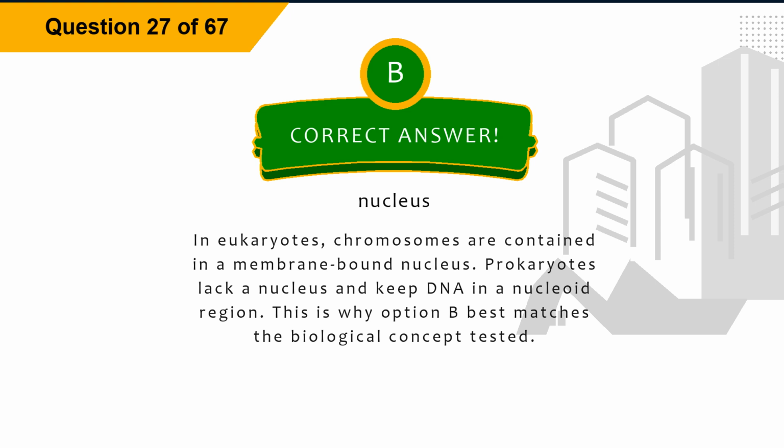Explanation: in eukaryotes, chromosomes are contained in a membrane-bound nucleus. Prokaryotes lack a nucleus and keep DNA in a nucleoid region. This is why option B best matches the biological concept tested.